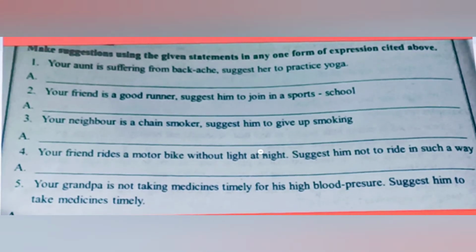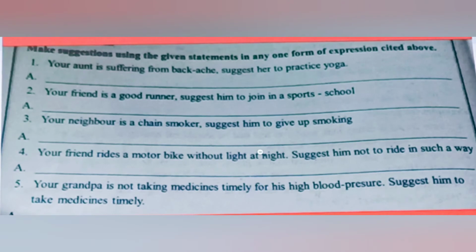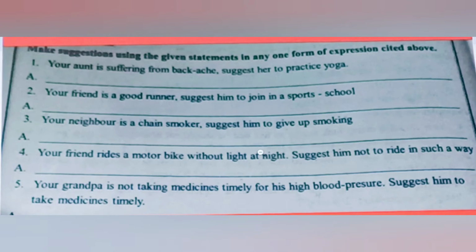Next one, your neighbor is a chain smoker, suggest him to give up smoking. It is better to. Here the verb is give up, the first form of the verb is also give up, so write give up. Next, the remaining part of the sentence, smoking. It is better to give up smoking.